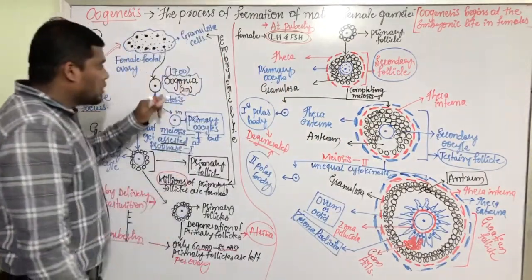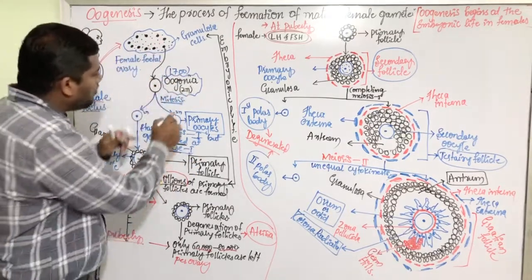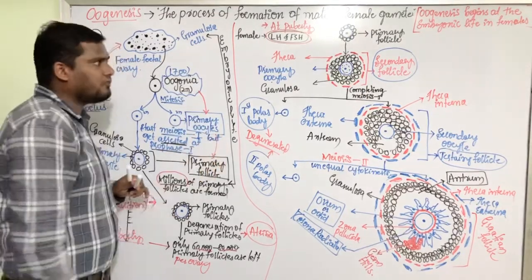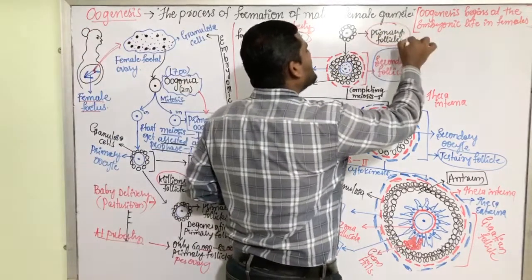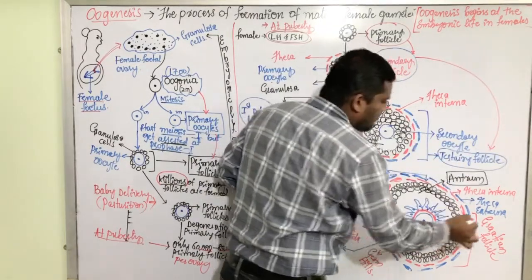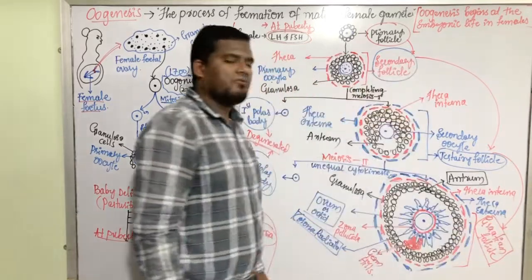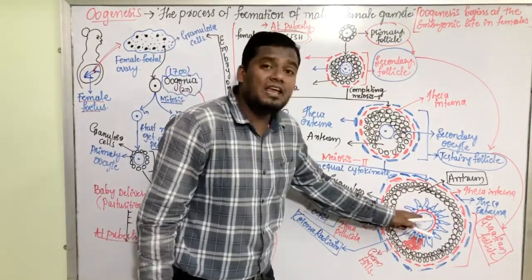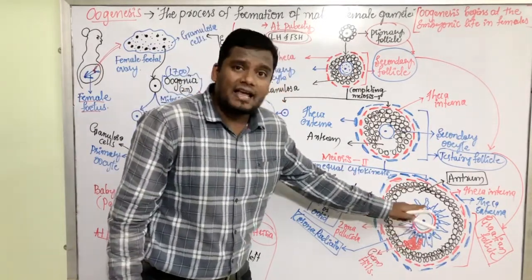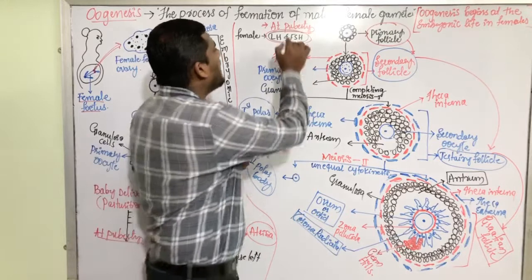That means oogonia is the starting cell of the oogenesis. From oogonia, it becomes the primary oocyte. From primary oocyte, primary follicles are formed. From primary follicles, secondary follicles are formed. From secondary follicles, tertiary follicles are formed. From the tertiary follicles, Graafian follicles are formed. Here we have got a fully matured female gamete. This fully matured female gamete get developed in a female who attains the puberty.